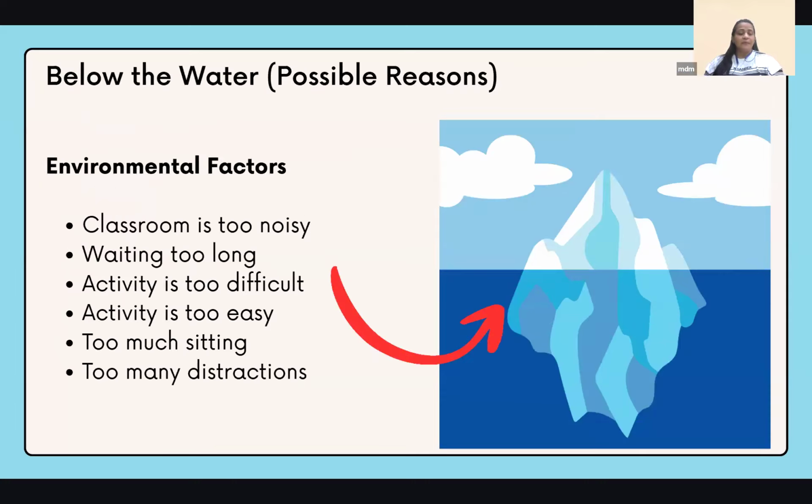If, for example, children are waiting in a line to play, in a queue, just waiting for their turn to come, and a child suddenly pushes another child, you will think, what is he doing? Why did he hit the other child? It may be the child has become impatient. The child cannot wait anymore. The child doesn't know how to vent out that overwhelming feeling, that anxiety. This is how the child will do, right?